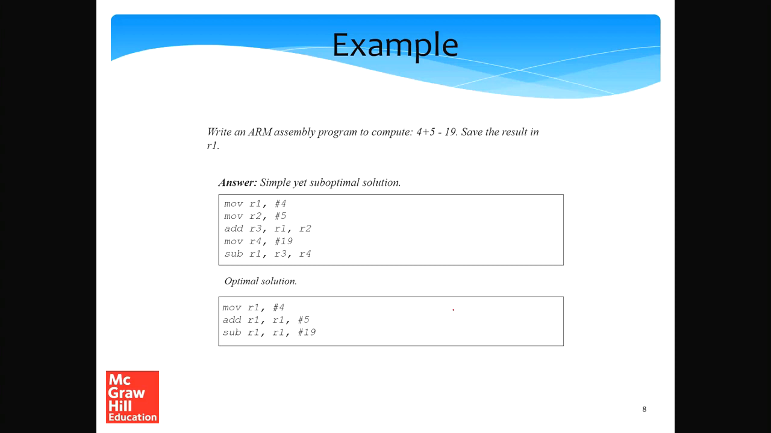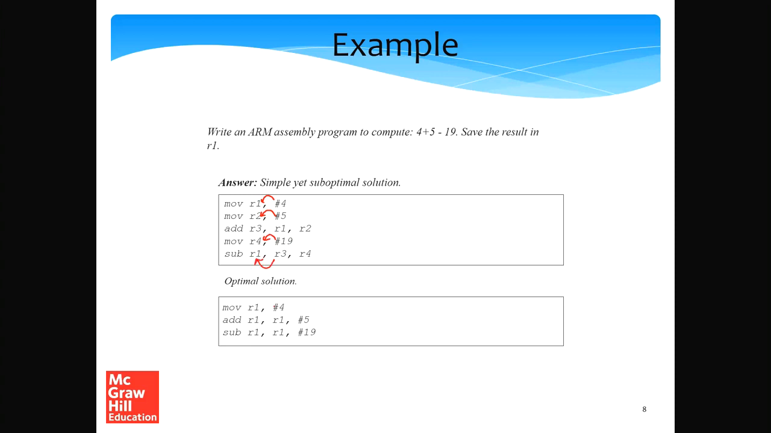Alright, so now let's take a look at some examples. The first example is: write an ARM assembly program to compute 4 plus 5 minus 19 and save the result in R1. Here is a simple solution, which is not optimal, but nevertheless let's take a look at it. We first save 4 in R1, and we save 5 in R2 using the move instruction. Then we add R1 plus R2 and save it in R3. We move 19 to R4. Then we subtract 19 from R3, which is R1 plus R2, and save the result in R1.